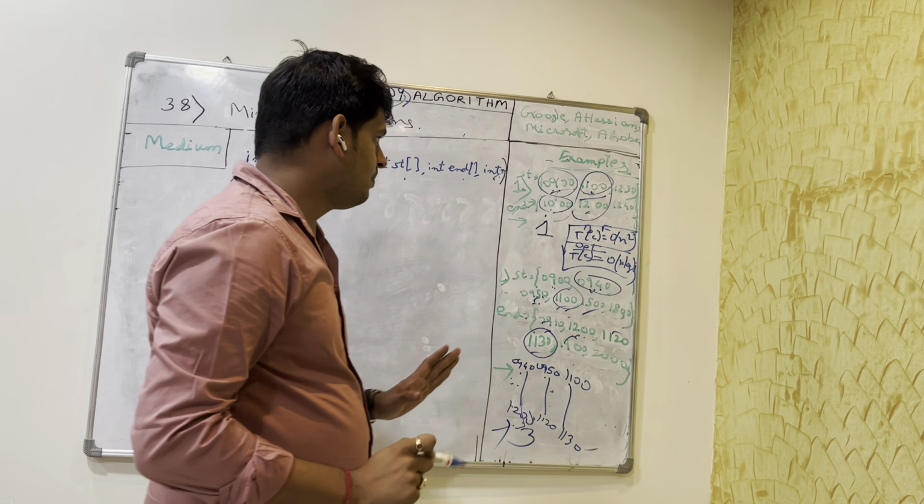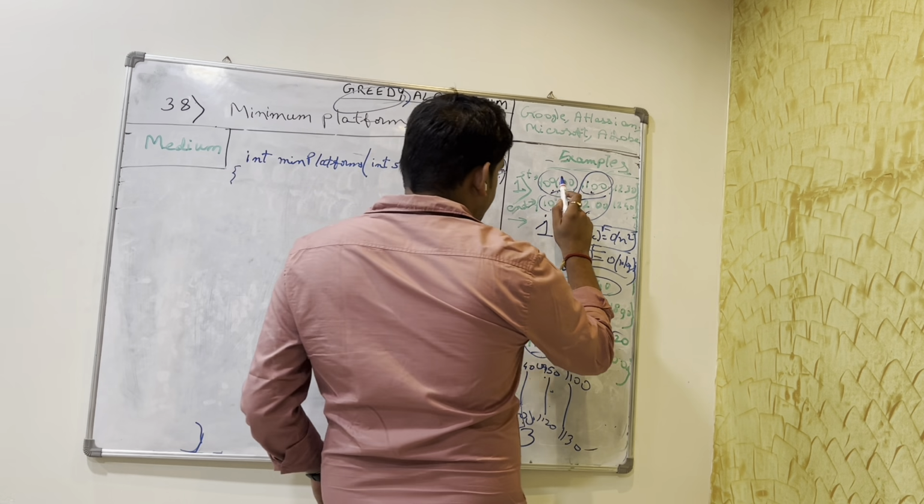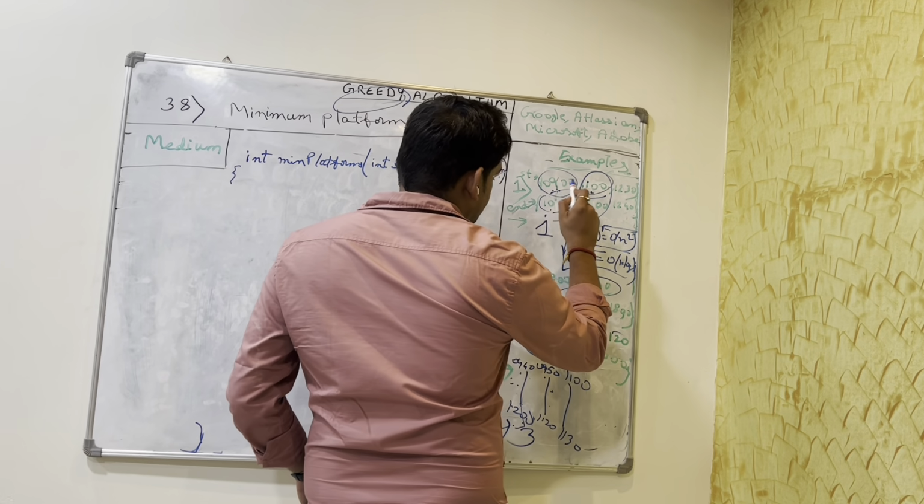Now, if we check for this one, say this train is already there, we have one platform. We check the next one: this end time is actually smaller than the start time, right? So this train can come over here, and we don't need to increase the number of platforms.